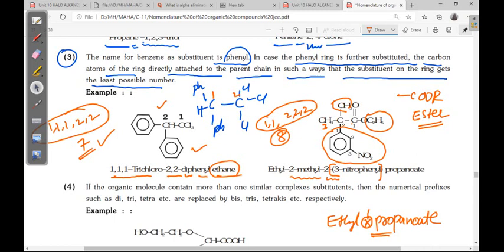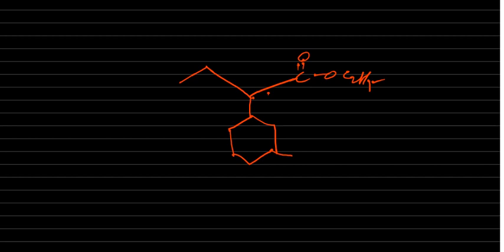Okay, so while you are giving the numbering here, C double bond O, C2H5, here benzene ring is there, NO2 group. So here also methyl is there.